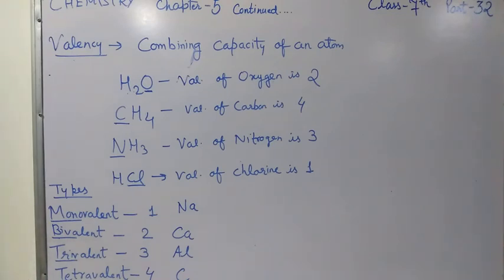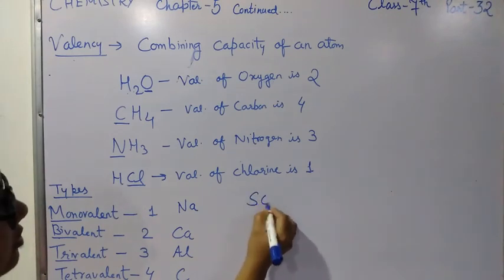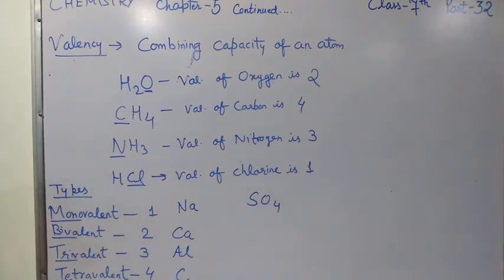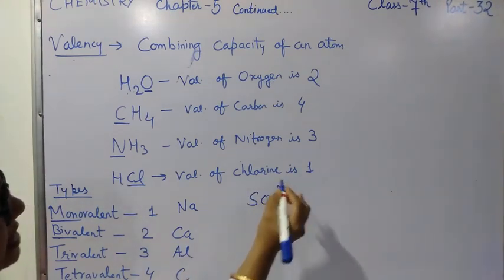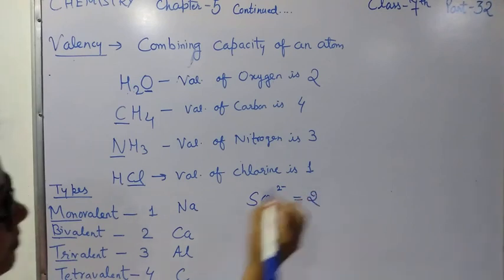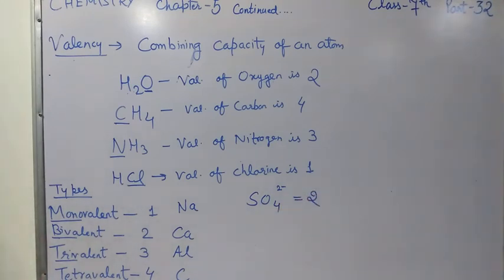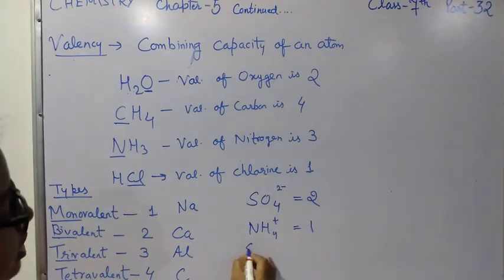Now the valency of a radical is equal to the number of positive or negative charges on it. If you have to find the valency of any radical, for example sulfate, in this sulfate you can see 2 minus charges are there, so its valency will be 2. One more example, ammonium. Only 1 positive charge is there, so its valency will be 1. So in table 5.4 all the radicals' valencies are given. That we have to learn.